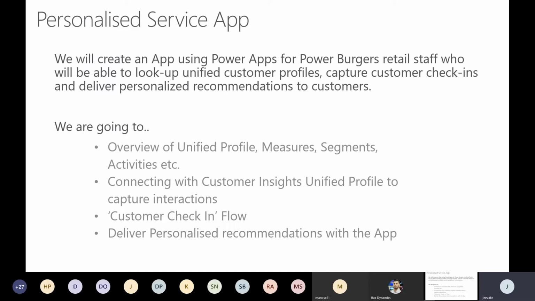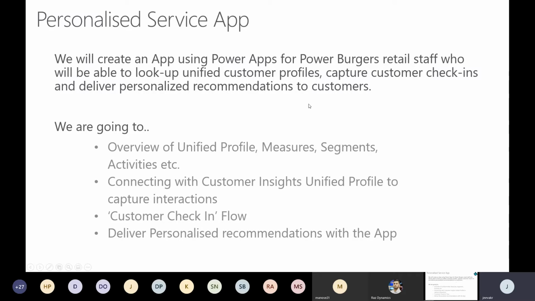And with that, let's say they are giving you some promotions, and also based on your previous orders, let's say the company has introduced a new burger, and they want you to try it, right? And they will suggest that kind of recommendation, and that's something called good customer service, right? At the end of the day, I'm just making it a very simple example that we can relate to every day, the example of a burger, but you can imagine the level of business that we can apply this to.